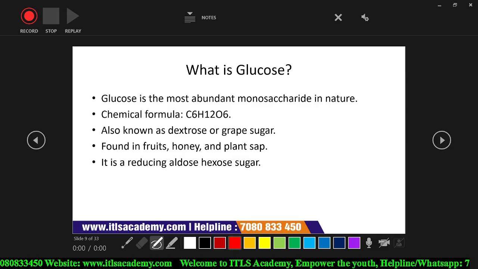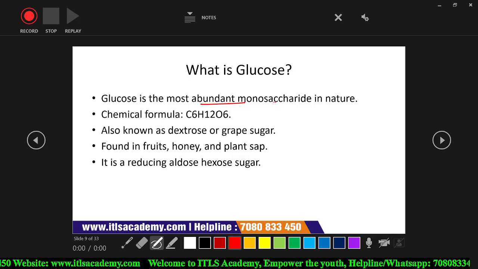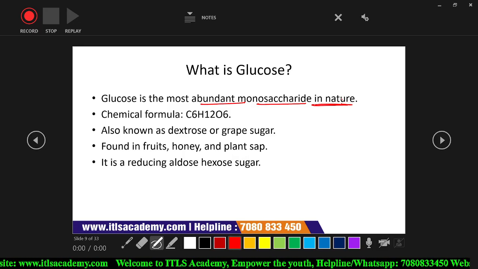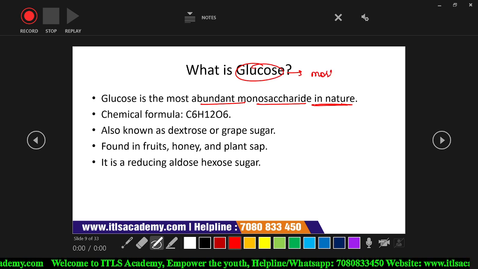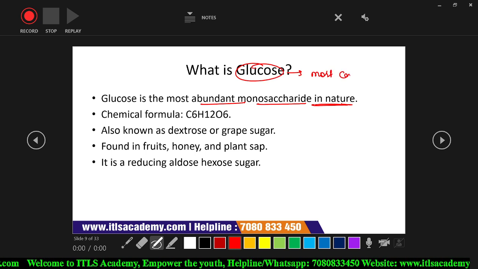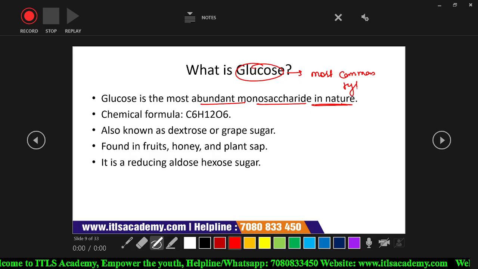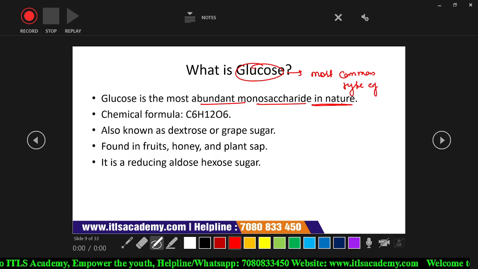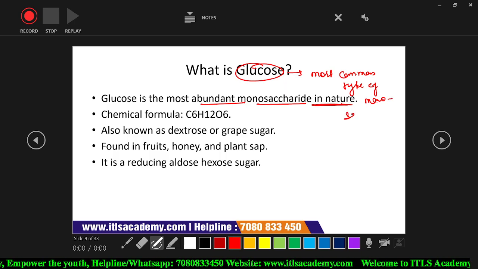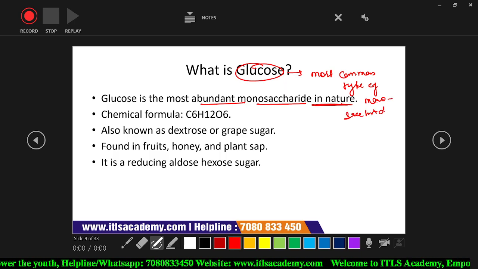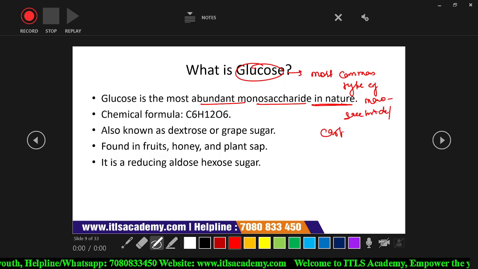Now, glucose is the most abundant monosaccharide present in nature, the most common type of monosaccharide, and even the carbohydrate.